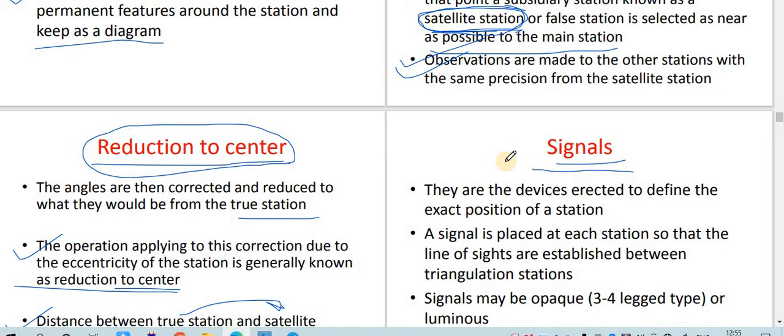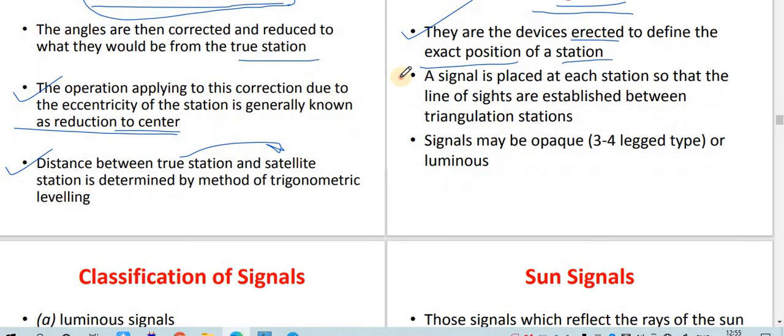So for that purpose you need to erect the point and mark it as a station. The device is erected to define the exact position of the station. A signal is placed at each station so that the line of sight is established between the transition stations. As I've told you, the line of sight should be clear, it should be visible. For that purpose, a signal has been provided.